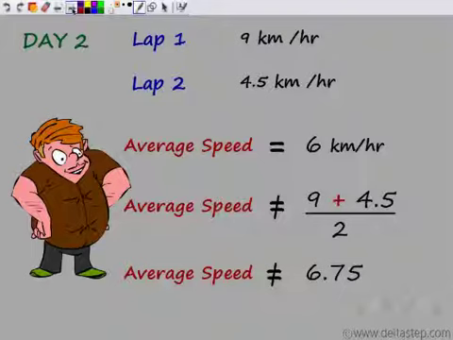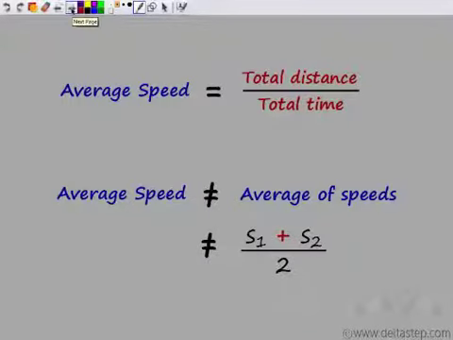So remember that average speed is total distance by total time, and not the average of speeds. Though looking at this word, it seems it's the average of speeds, it is not. That is, it is not S1 plus S2 by 2.